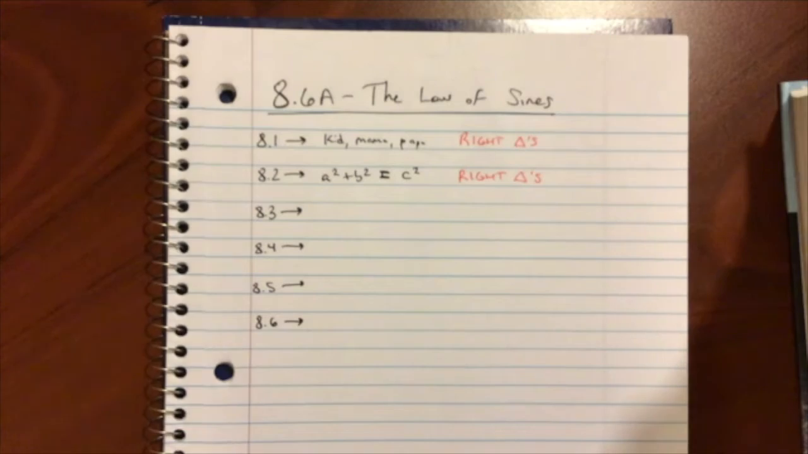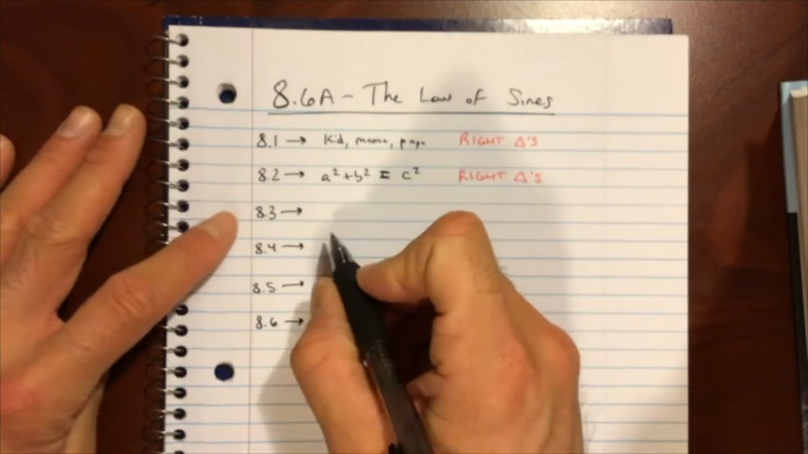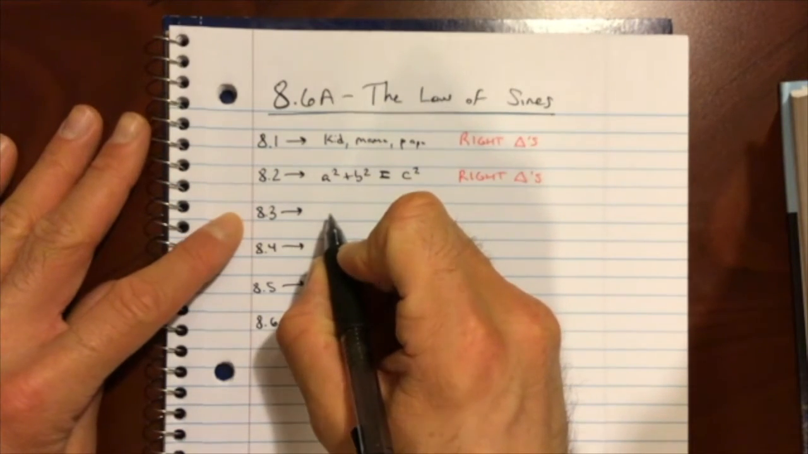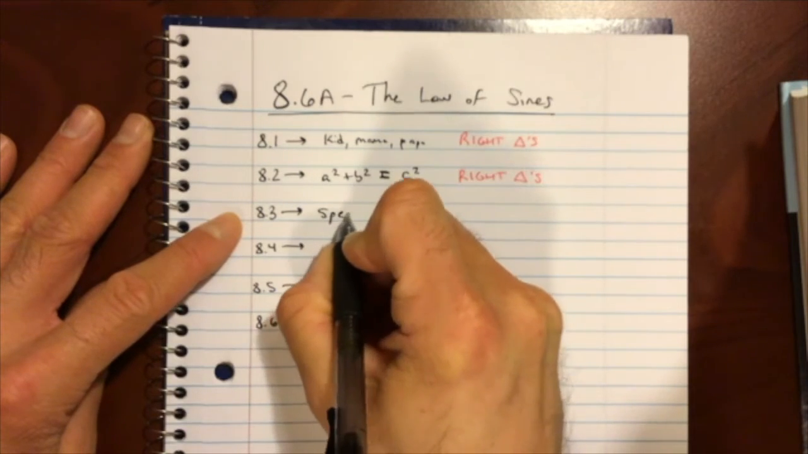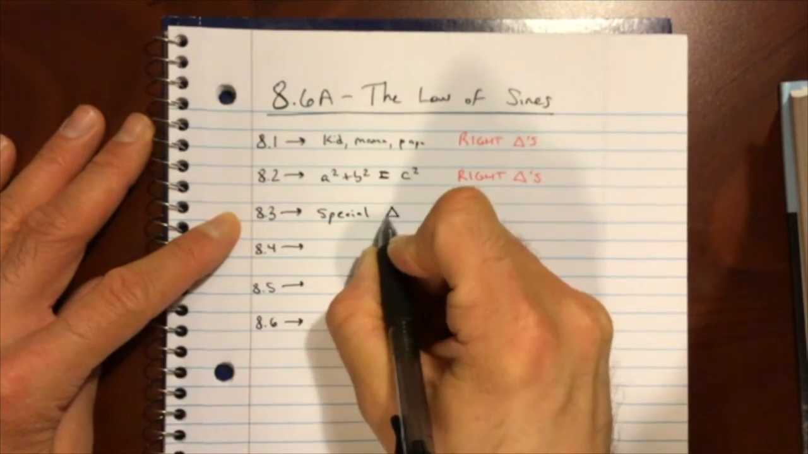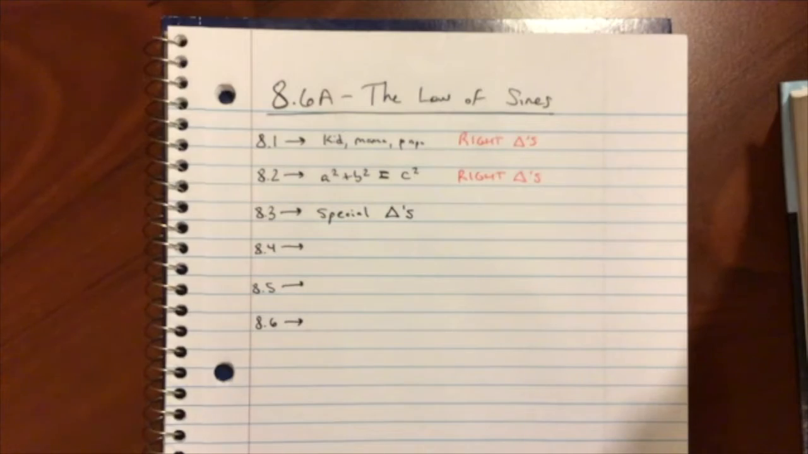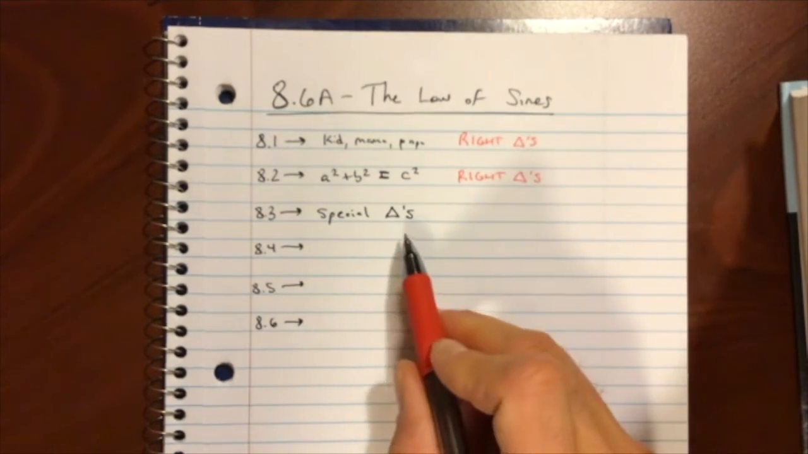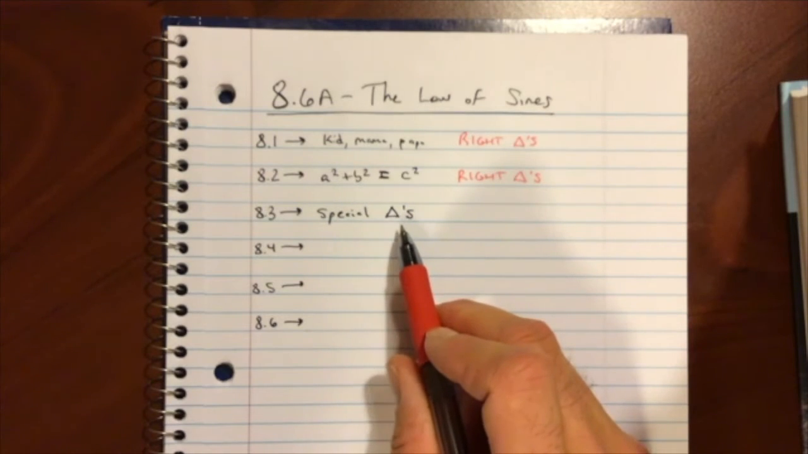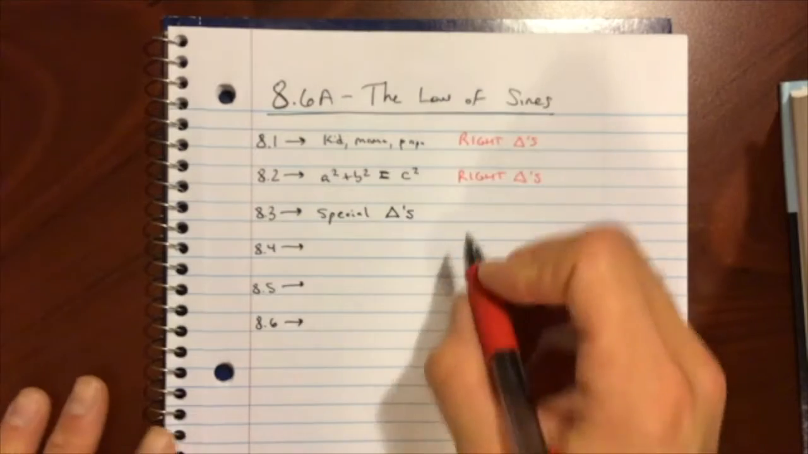Who would have guessed? This is the right triangles chapter, of course. Then we jumped into 8.3, which might have been a good lesson, might have been a tough lesson. Special triangles. The 45-45-90 triangle and the 30-60-90 triangle. Showed you all the relationships there.